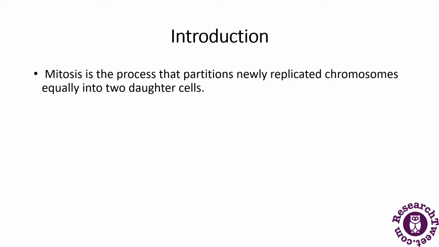Mitosis is the process that partitions newly replicated chromosomes equally into two daughter cells. This word mitosis was derived from a Greek word which means thread. It is basically one round of DNA replication followed by a single round of chromosome segregation, and they generate two genetically identical daughter cells. So there is a generation of two identical daughter cells.